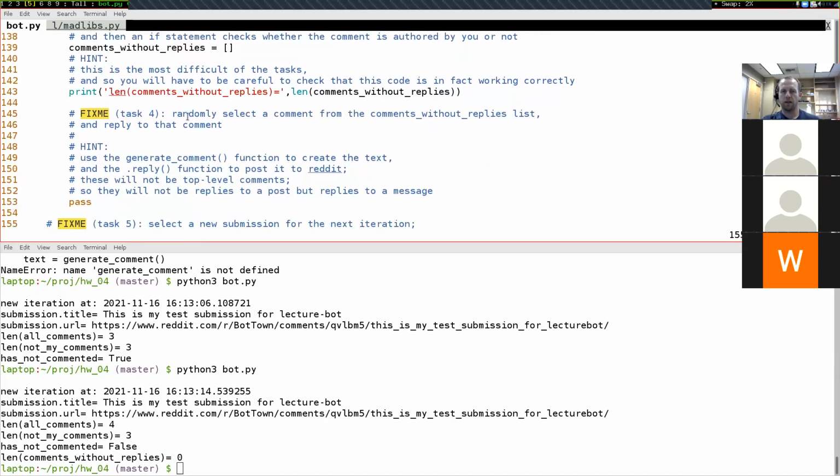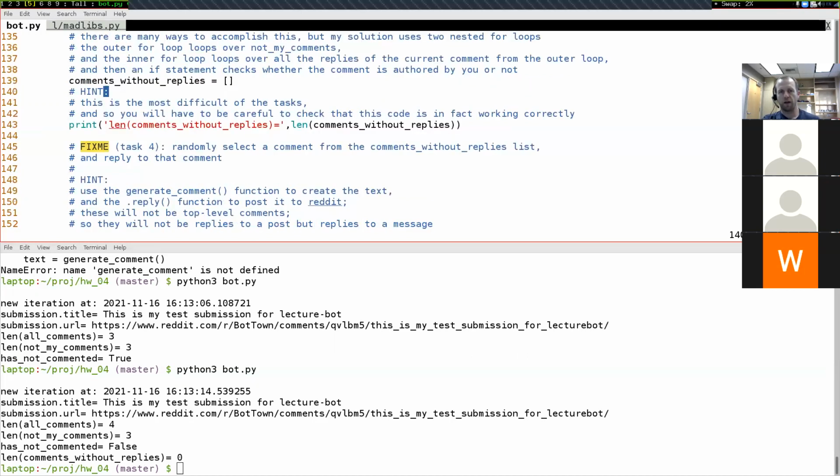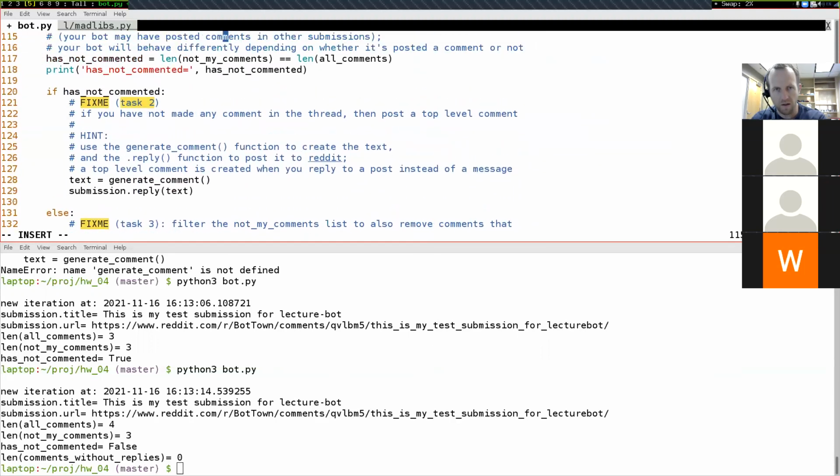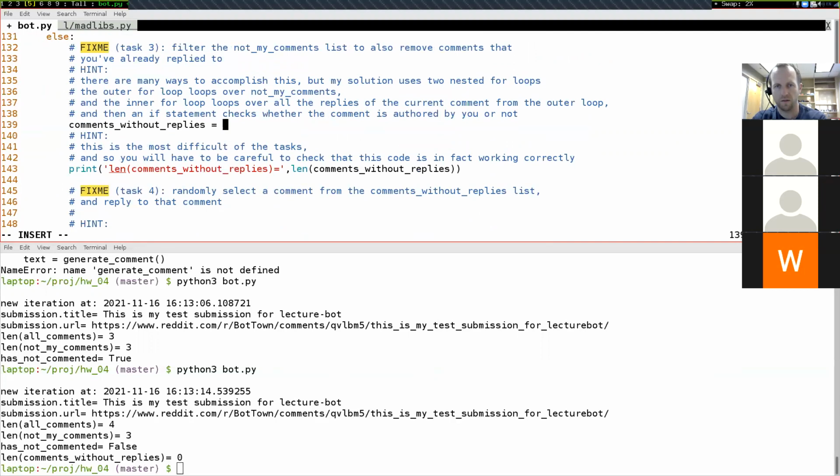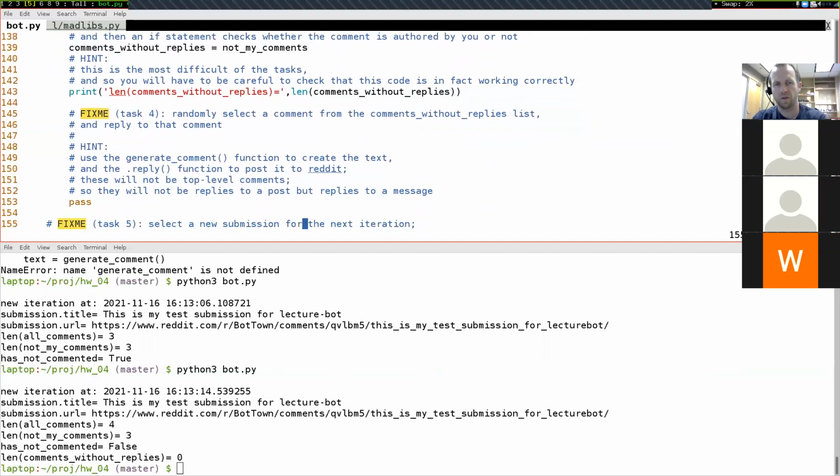This task 4 down here, the idea is to randomly select a comment from the comments without replies list, and then reply to that comment. So comments without replies, we'll just start this out as being, what was the thing called? Not my comments, like this. And then down here, the idea in task 4 is you just randomly select something from here.